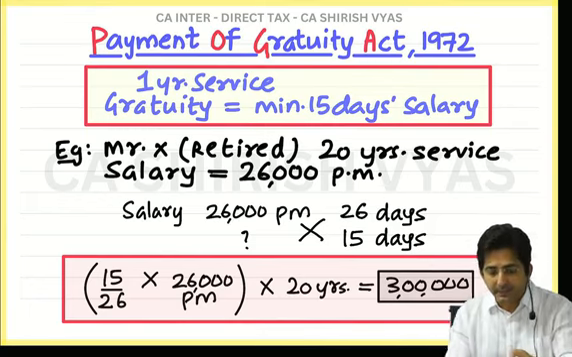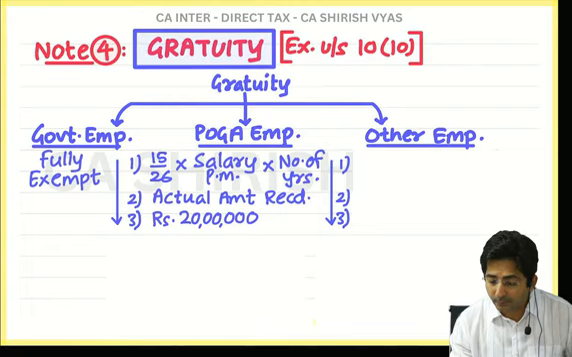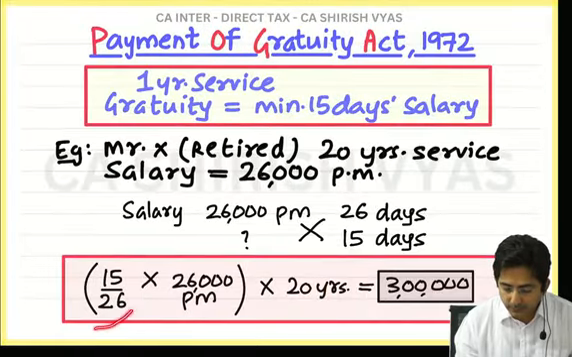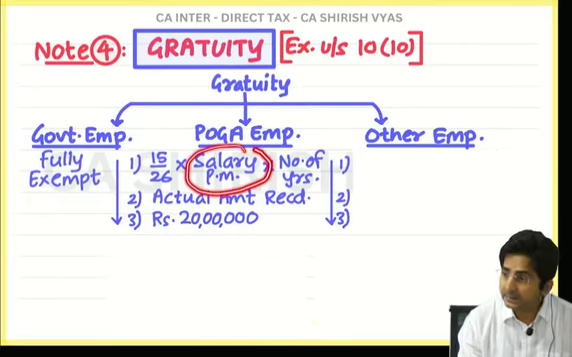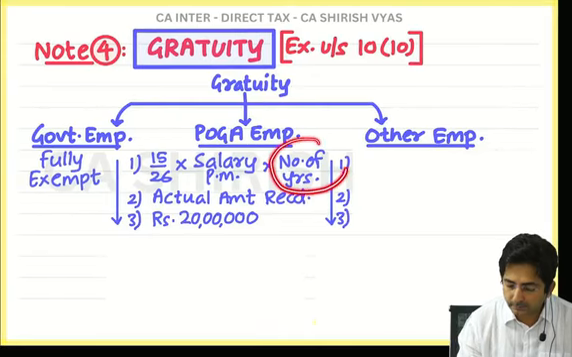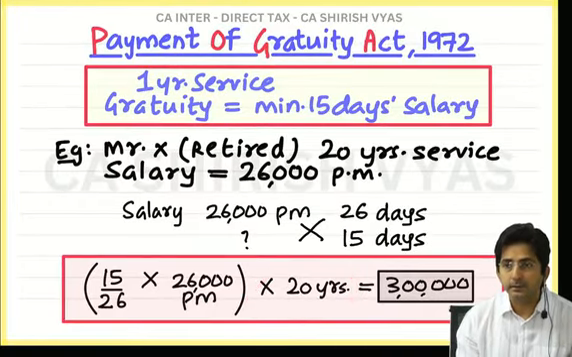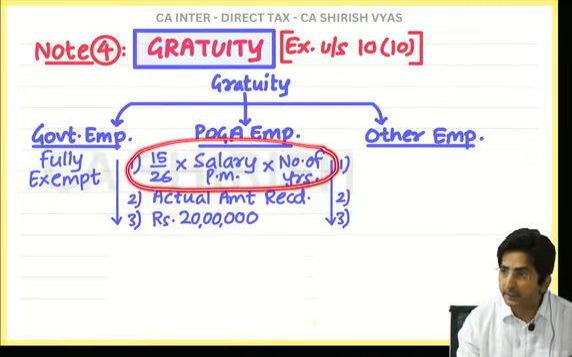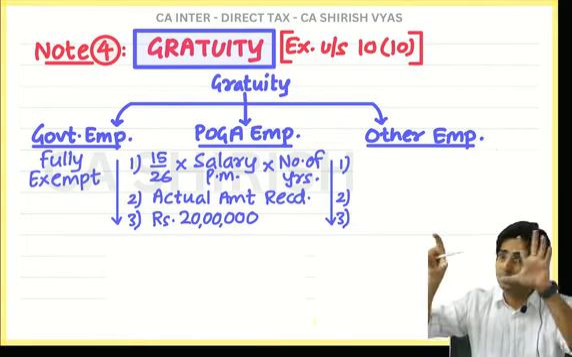And this same thing is my first amount. Use your brains now. Can you see this 15 by 26? It matches with this. What is this? Salary per month. What is this? Number of years of service. In short, I wanted to explain how this 15 upon 26 came. It came from the formula of the Payment of Gratuity Act.